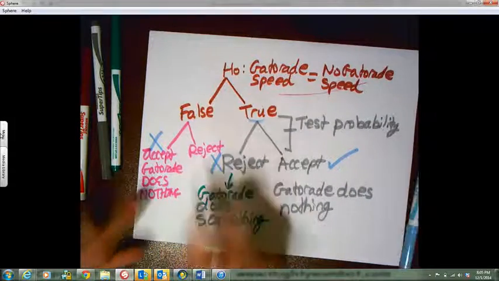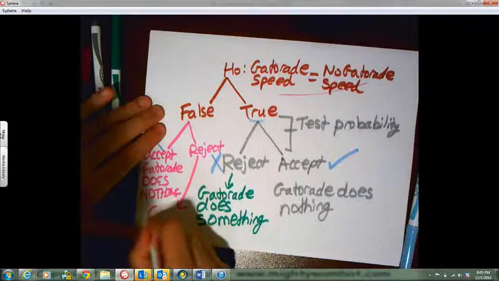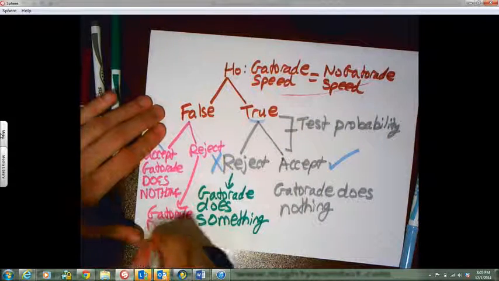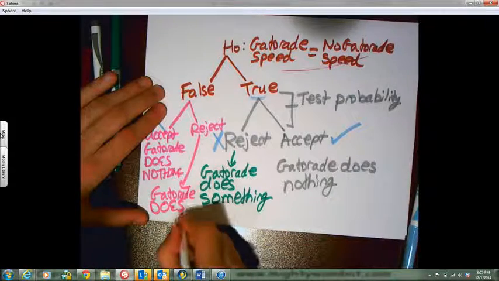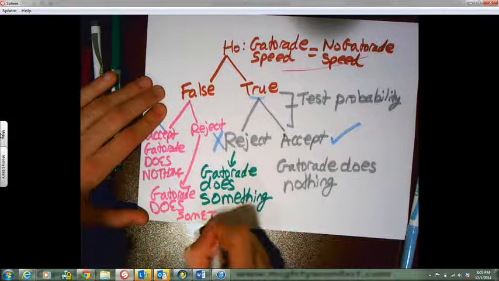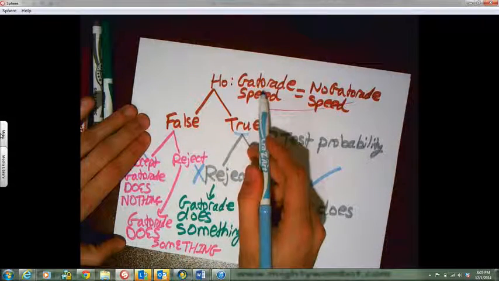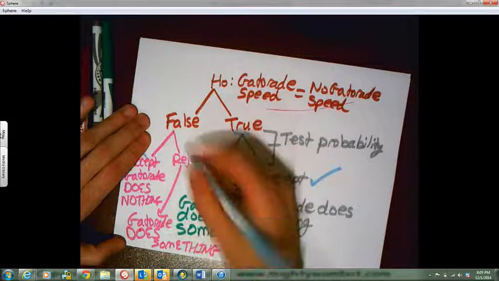If I reject it, I'm saying I reject this, which means Gatorade does something. If this is false, Gatorade does do something. I'm rejecting it. That's good.